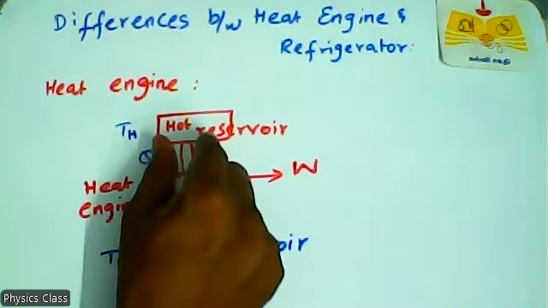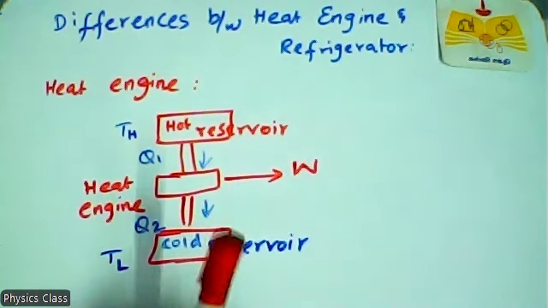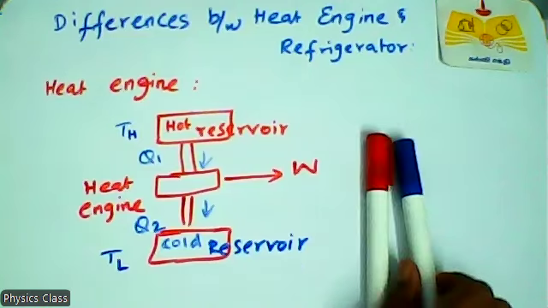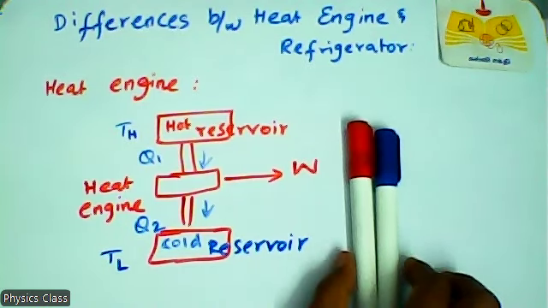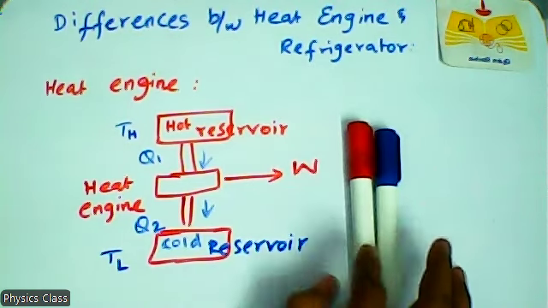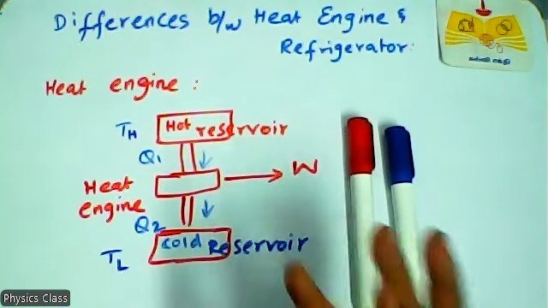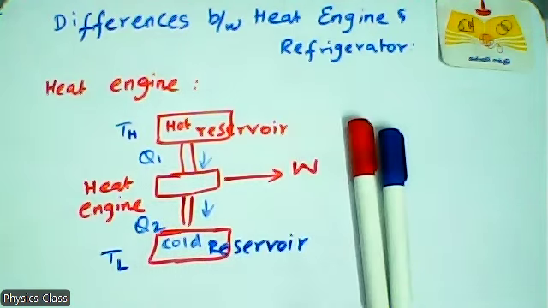So this is a hot object, and this is a cold object. When a hot object is brought into contact with a cold object, the hot object cools down and the cold object heats up until an equilibrium is reached. Equilibrium means the same temperature between these two objects.